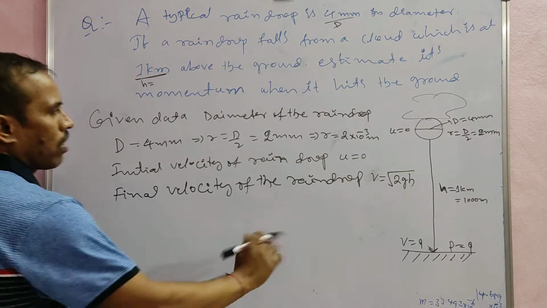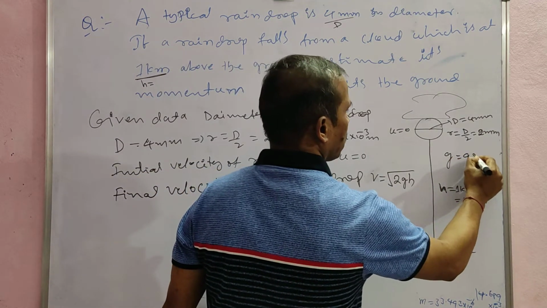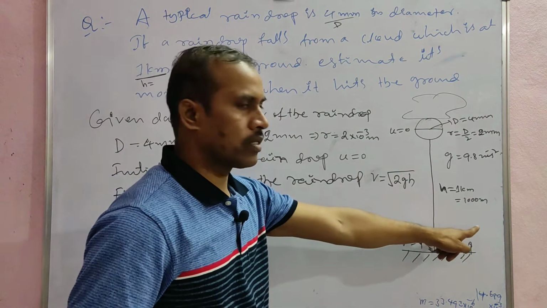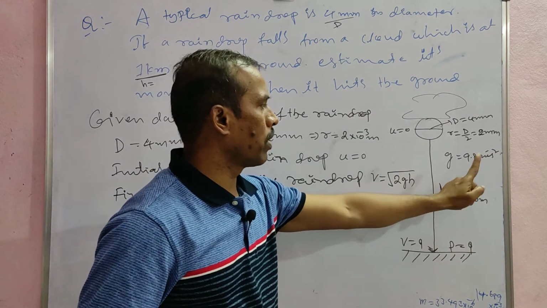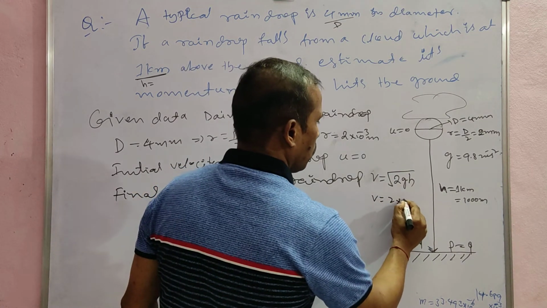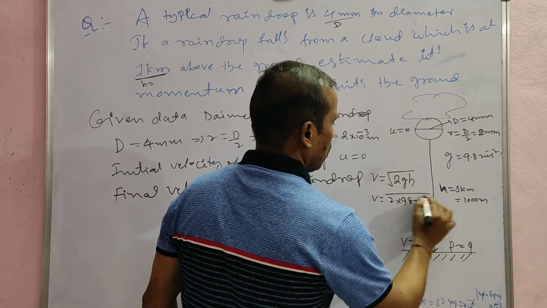The values here: g is equal to 9.8 meter per second square, and h is equal to 1000 meters. So v is equal to under root of 2 into 9.8 into 1000.